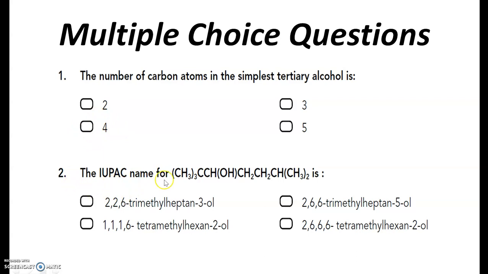2. The IUPAC name of this compound. If you look, the OH group from your left hand side is closer as compared to the other side. So the correct option is 2,2,6-trimethylheptan-3-ol. If you have a problem in naming, kindly draw the displayed formula before naming.